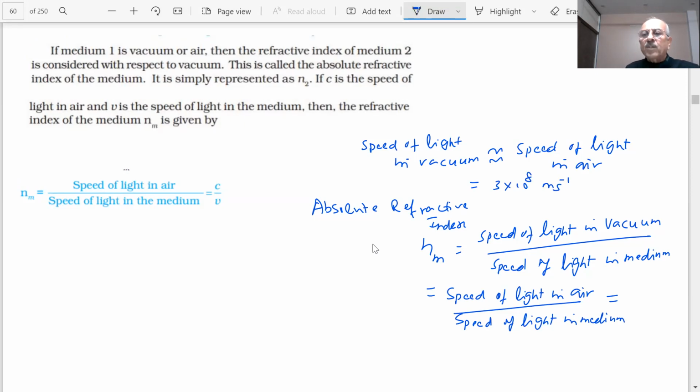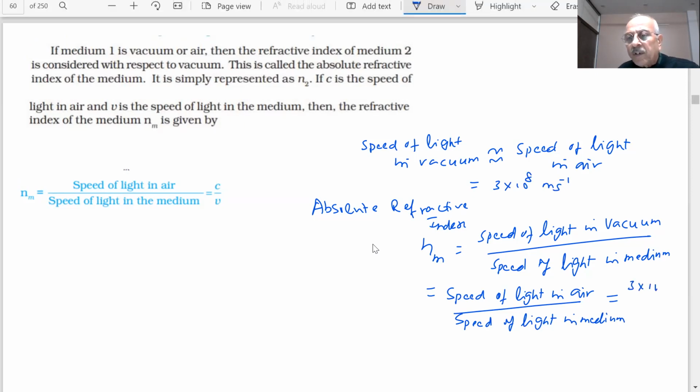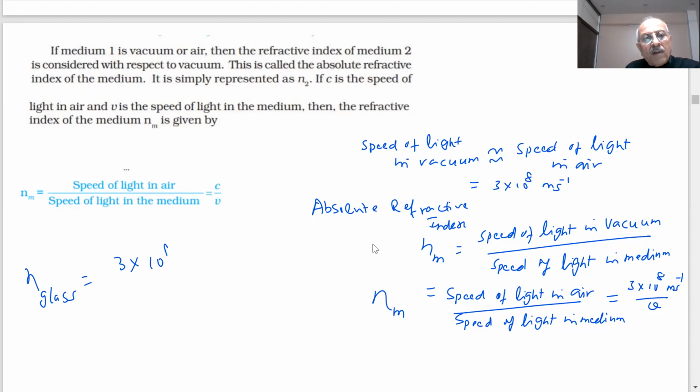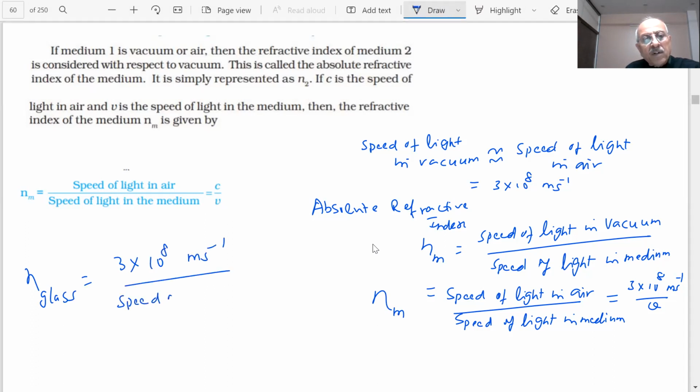So we can put 3 into 10 power 8 meter per second divided by the velocity v in the medium. That is called the absolute value of the refractive index. So when I say the refractive index of glass, then you say 3 into 10 power 8 meter per second divided by the speed of light in glass.